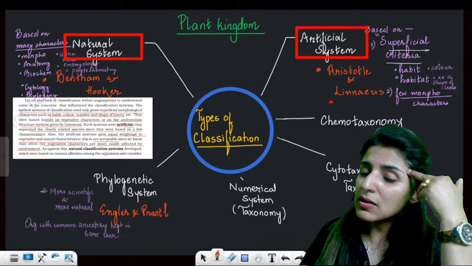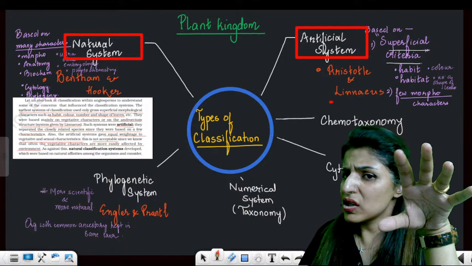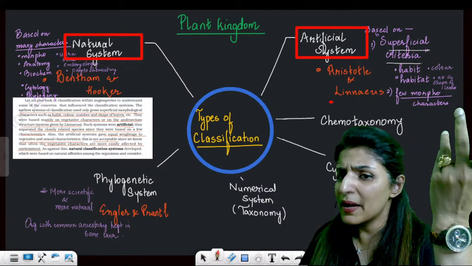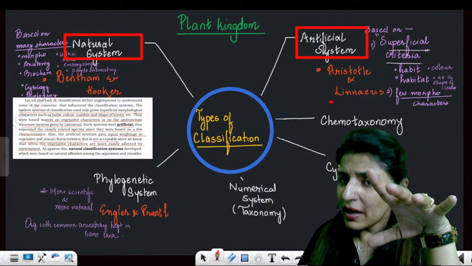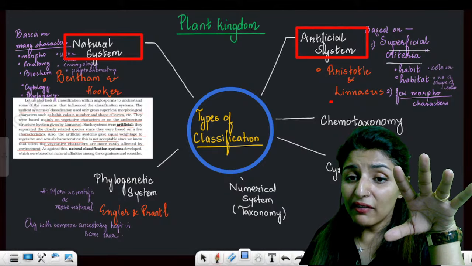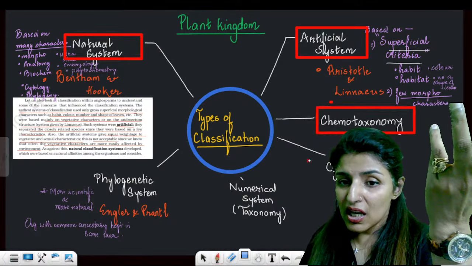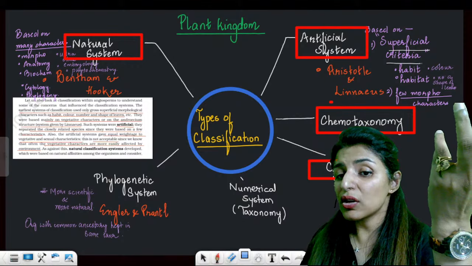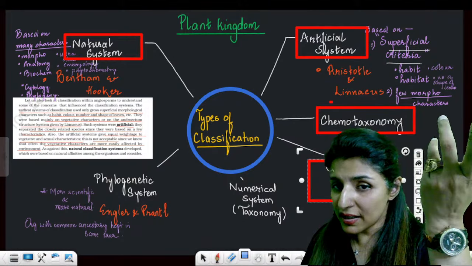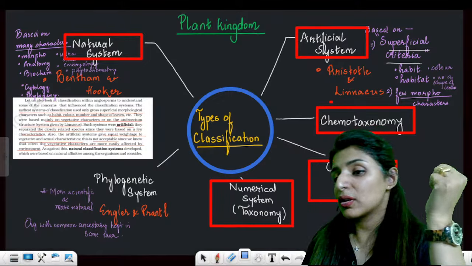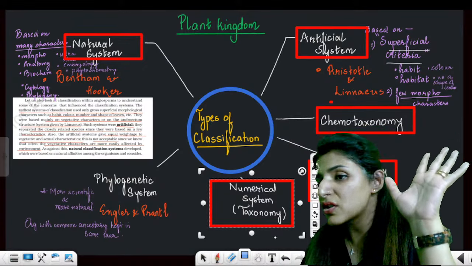So the artificial system was less authentic because it was based on superficial criteria like habit, habitat, color, shape, and so on. Clear? It was given by Aristotle and Linnaeus. Then we have chemotaxonomy. Chemotaxonomy is based on the chemical composition. Cytotaxonomy is based on the cell structure and the chromosome number. That is cytotaxonomy. Numerical taxonomy is based on hundreds of criteria.